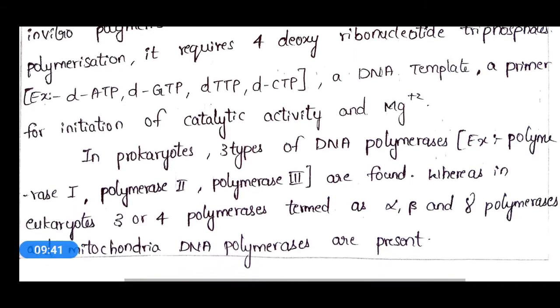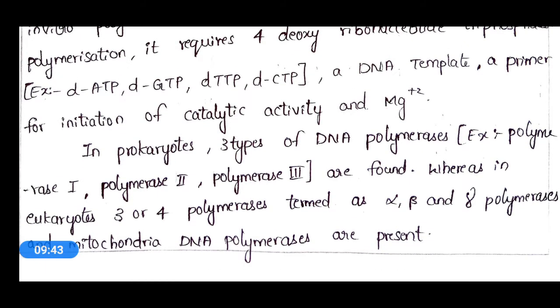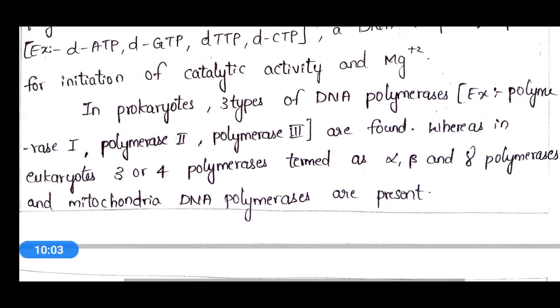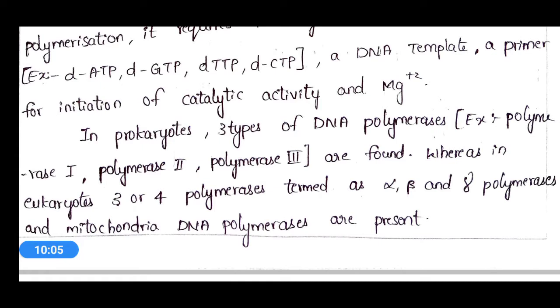In prokaryotes, 3 types of DNA polymerases are present, like DNA polymerase 1, DNA polymerase 2, DNA polymerase 3. So that means 3 types of DNA polymerases are seen in prokaryotes. Whereas in eukaryotes, 3 or 4 polymerases are present and they are termed as alpha DNA polymerase, beta DNA polymerase, gamma DNA polymerase, and also mitochondria DNA polymerase.